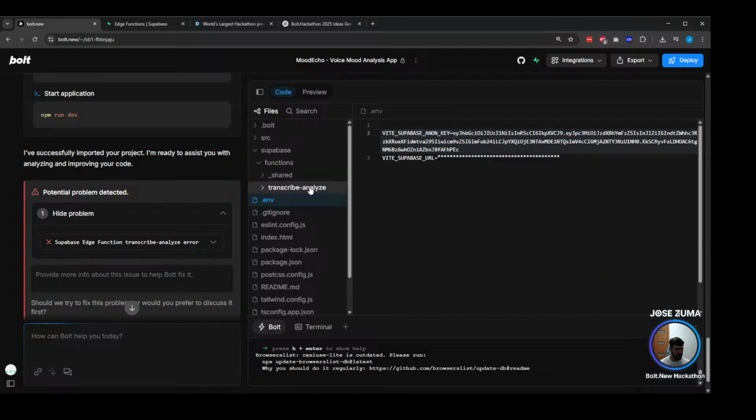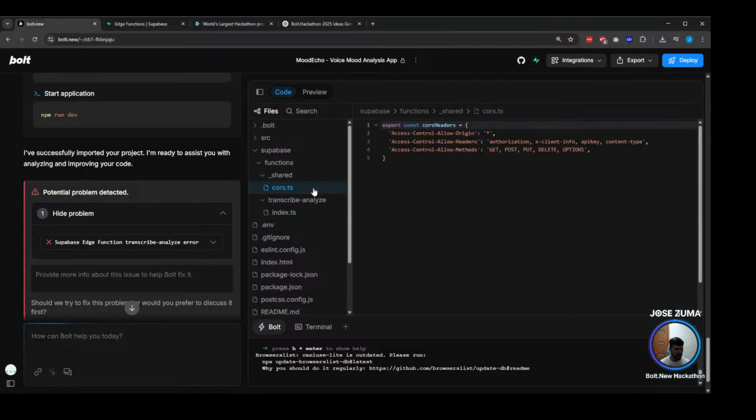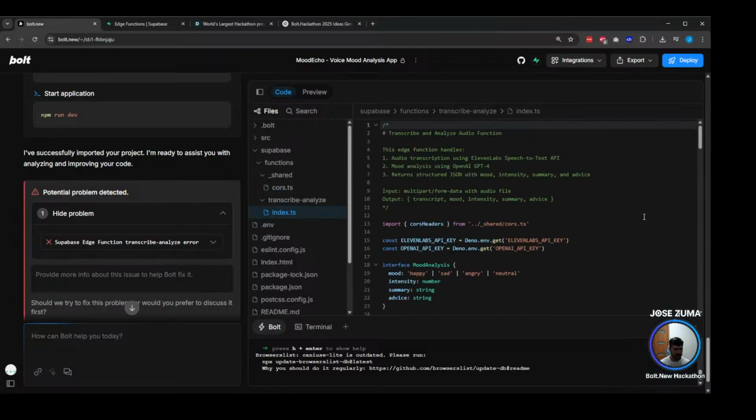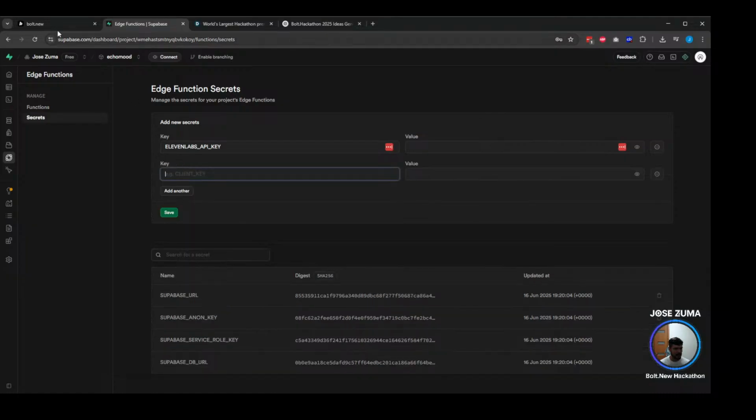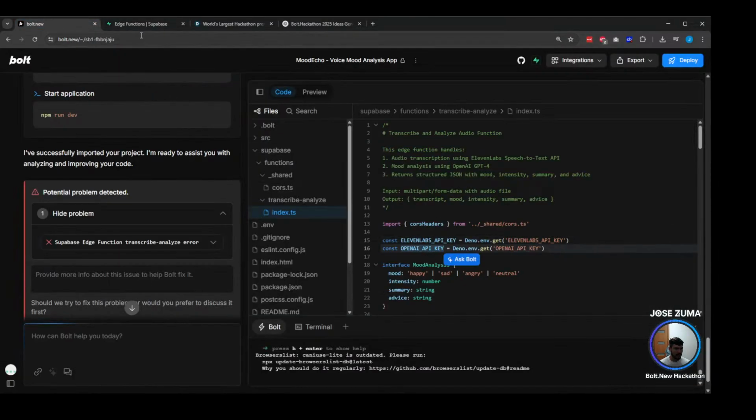Interesting enough, this is not telling us the functions that we have, but the keys we can just get from here. So we can use the ElevenLabs and OpenAI key.